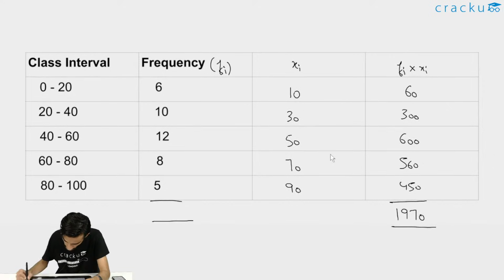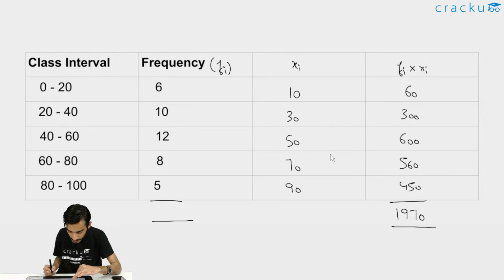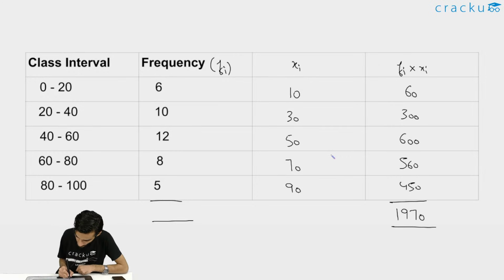Right. Now frequency: 6 plus 10 plus 12 plus 8 plus 5. So 6 plus 10 is 16, 16 plus 12 is 28, 28 plus 8 is 36, 36 plus 5 is 41. I hope this is pretty much clear.